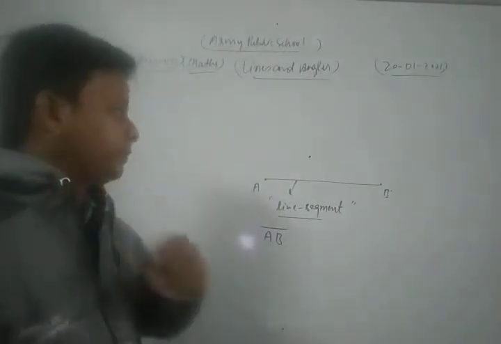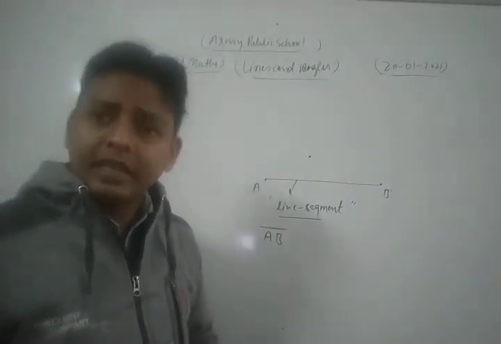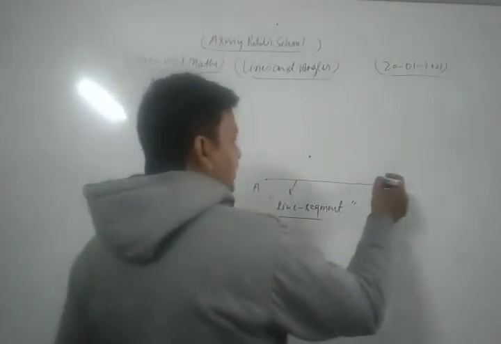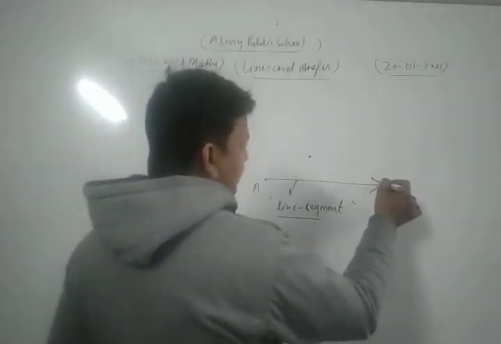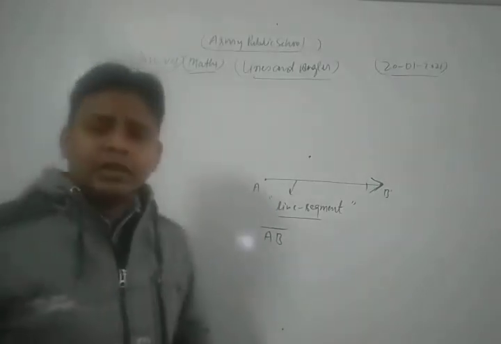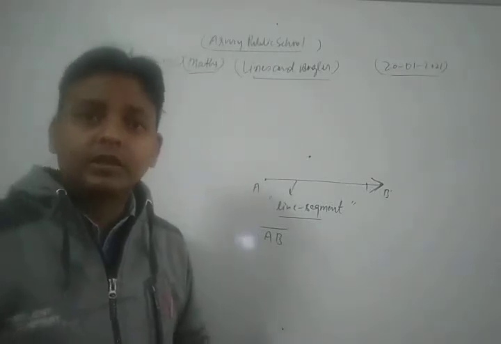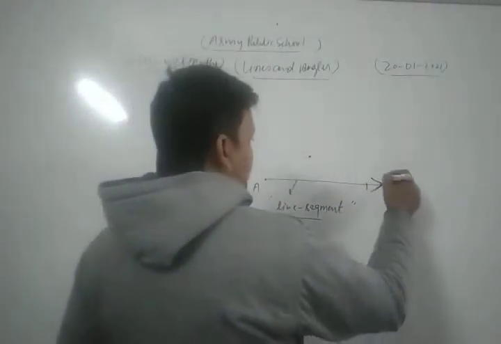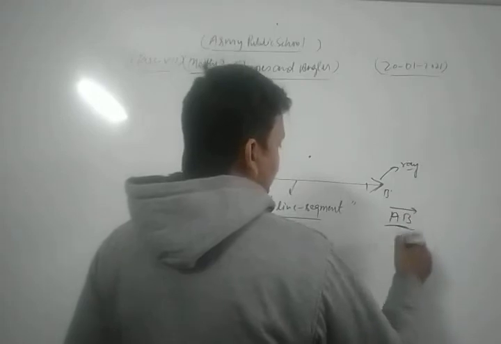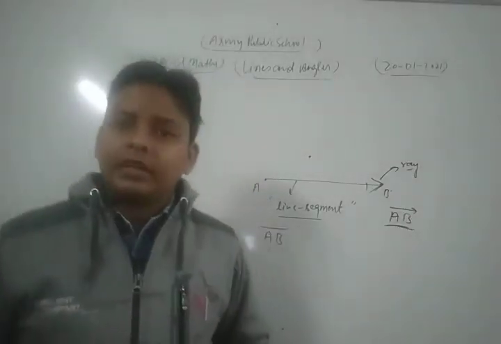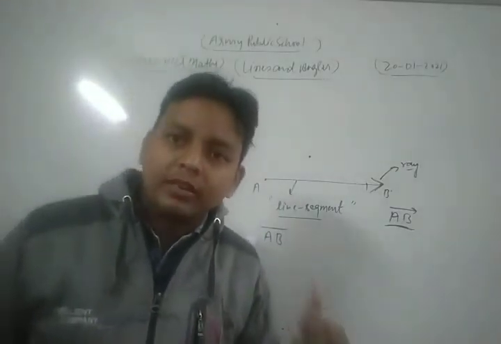Now, dear friends, if any line segment is extended in one direction, suppose AB is a line segment here and it is extended in one direction, then it is said to be a ray. Ray AB is denoted in this way. If any line segment is extended in only one direction, it is said to be a ray.